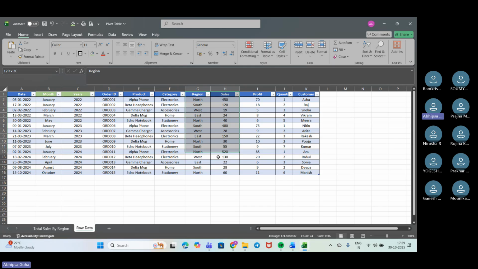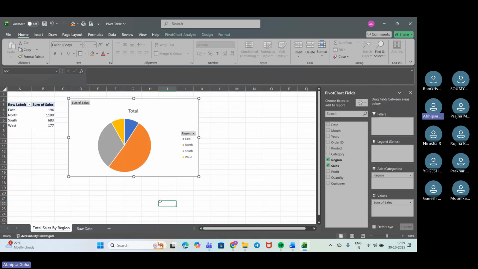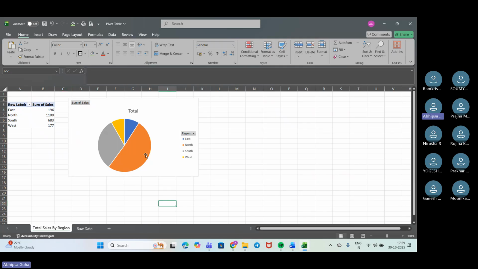So for this, we created this pivot table and from here we have got this chart, so that we have visualized this data in a form. Now anyone, even who doesn't know the raw data, will be able to say that for the north region the sale is most, and after north we have got the maximum sales for the southern region.